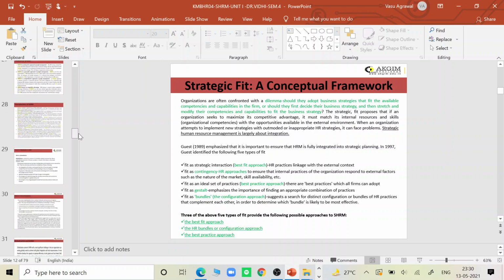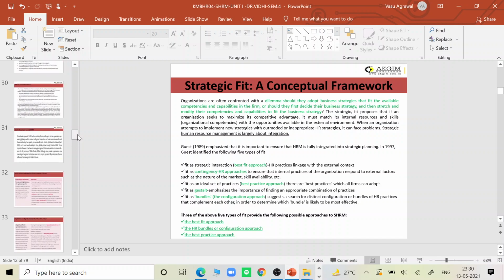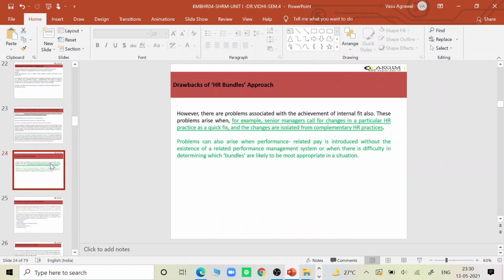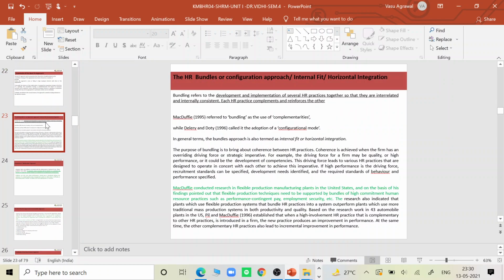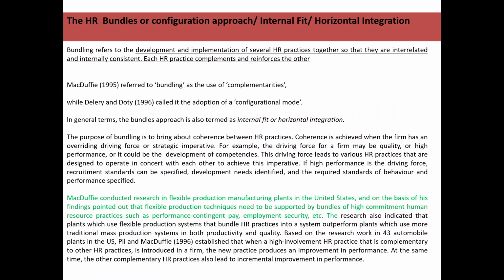A bundle may be understood as the integration of a few things into one component. The HR bundles or configuration approach talks about integrated HR activities, that is, HR practices in one bundle. It is a popular approach which is also named the internal fit approach or the horizontal integration approach. This approach says that there must be horizontal integration of the various HR practices inside the organization.